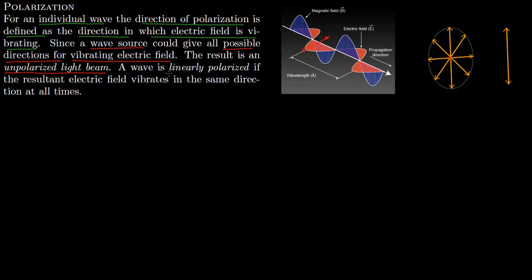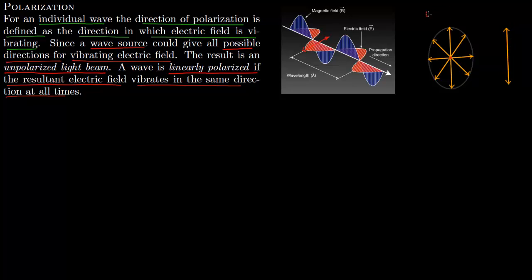A wave is linearly polarized if the resultant electric field vibrates in the same direction all the time. For example, you just have one of these arrows. This is linearly polarized because now the electric field is vibrating in the same plane all the time.